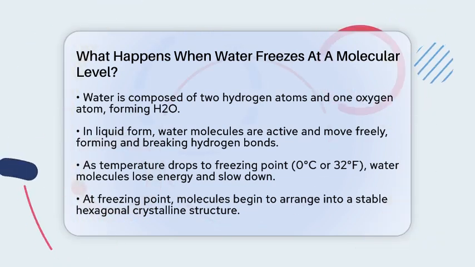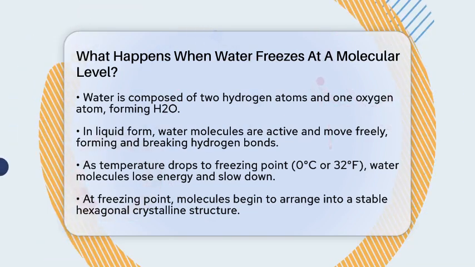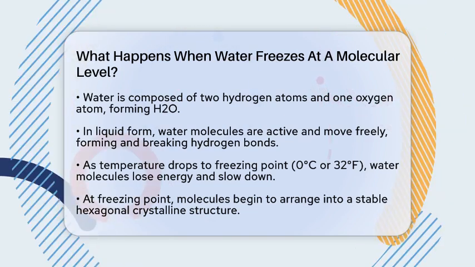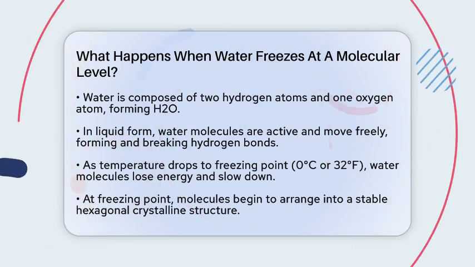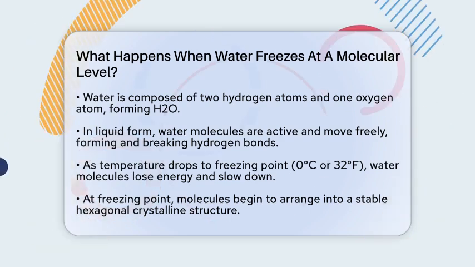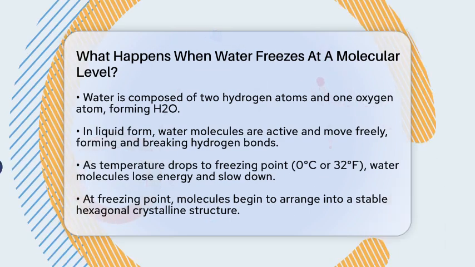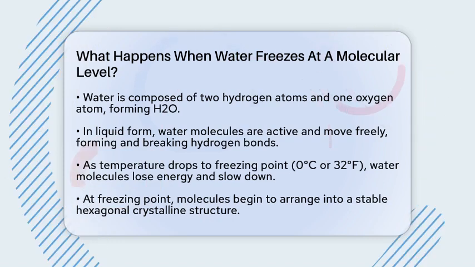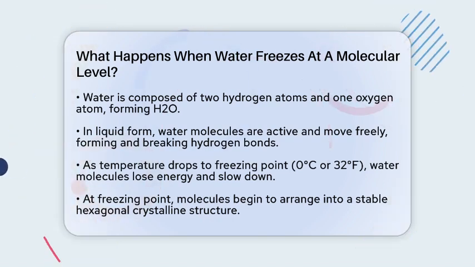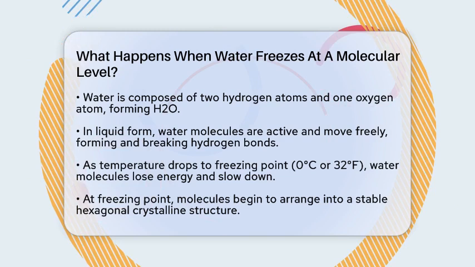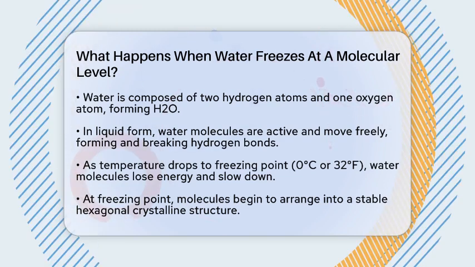Water is made up of two hydrogen atoms bonded to one oxygen atom, forming a structure known as H2O in its liquid state. These molecules are quite active. They move around freely and rapidly, constantly forming and breaking weak attractions called hydrogen bonds. This constant activity keeps the molecules close but not fixed in place.